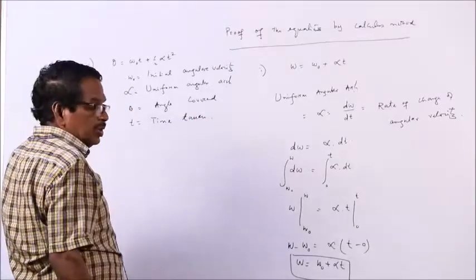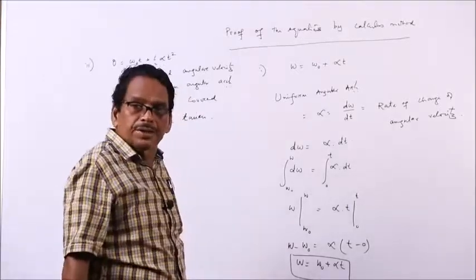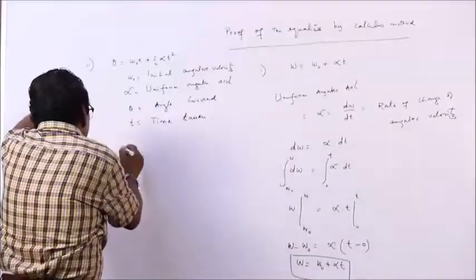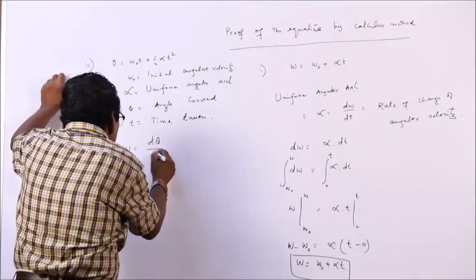So, how to prove this equation, theta is equal to omega 0 t plus half alpha t square? You know this, omega is equal to d theta by dt.